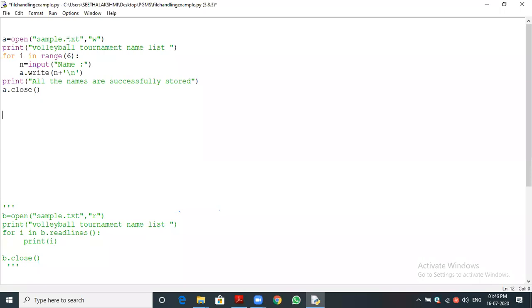It will create the sample.txt. We are opening the file in writing mode. So I'm going to write into it. Using a print statement and a for loop, I'm getting the 6 names. The loop will be executed 6 times.